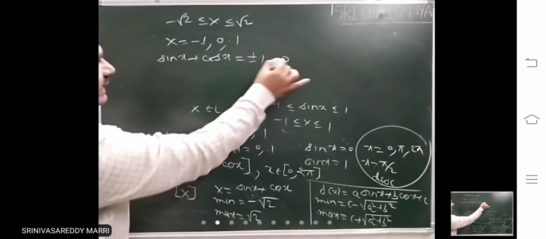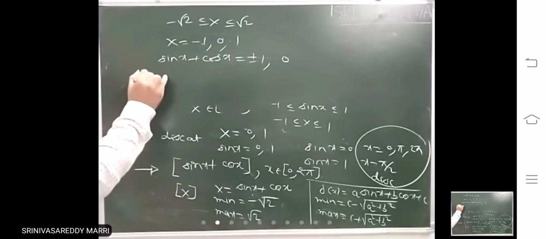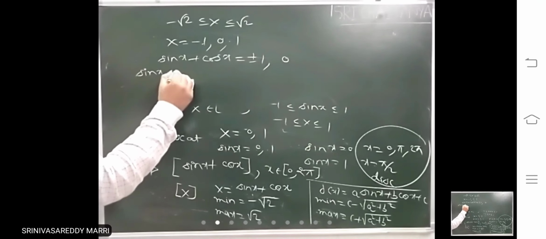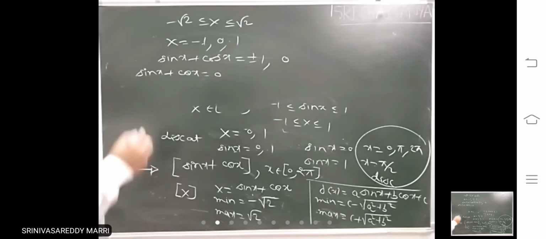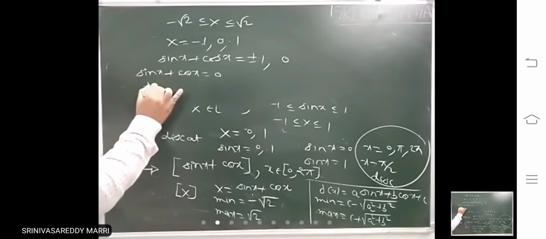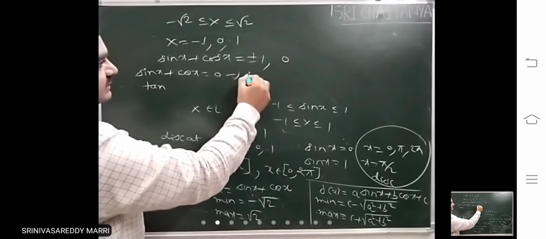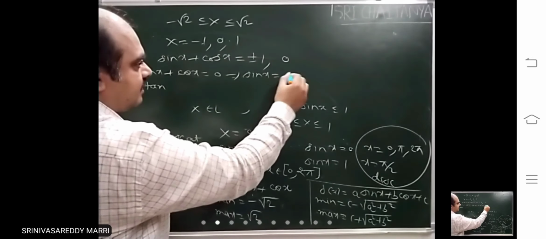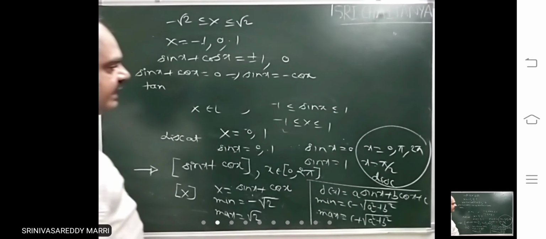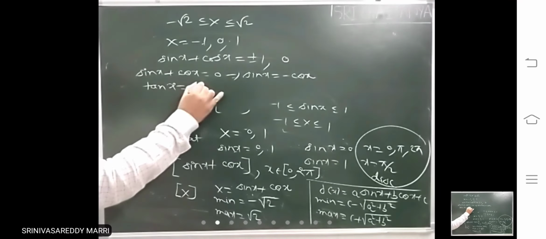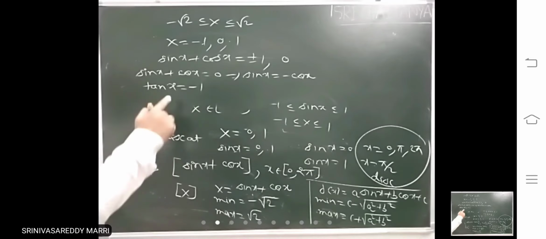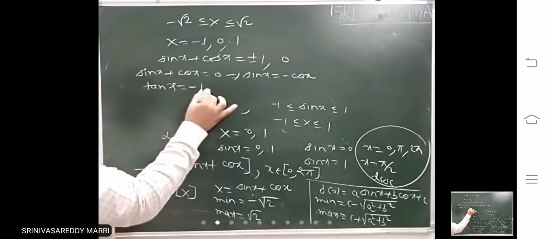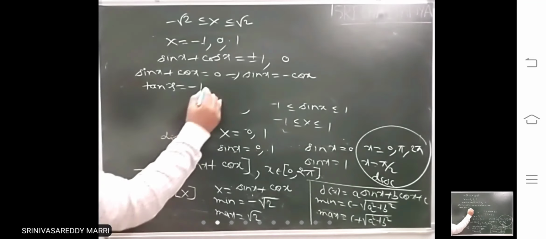First I am taking sin x plus cos x equal to 0. That means bring that side, tan x is what? This implies sin x equal to minus cos x, tan x is minus 1. In 0 to 2 pi, tan x is negative, so x lies in quadrant 3 and quadrant 4.